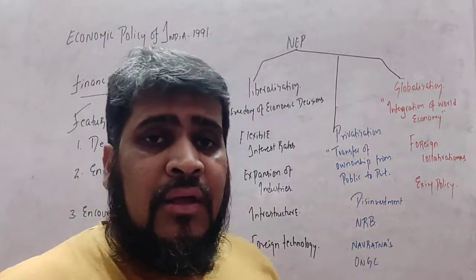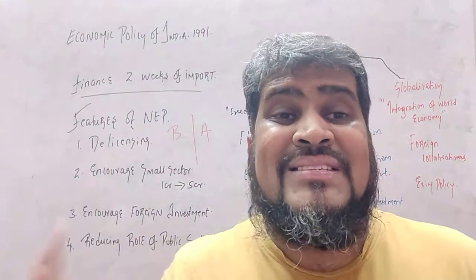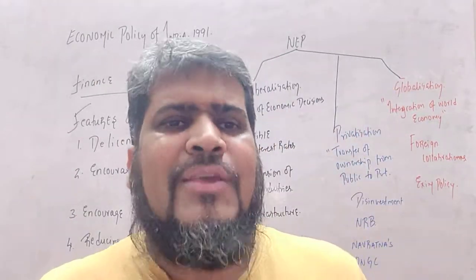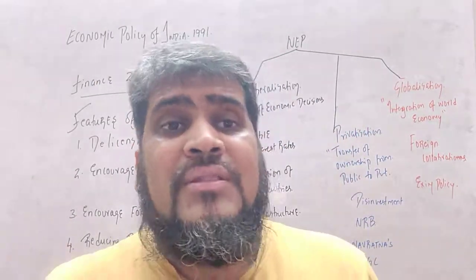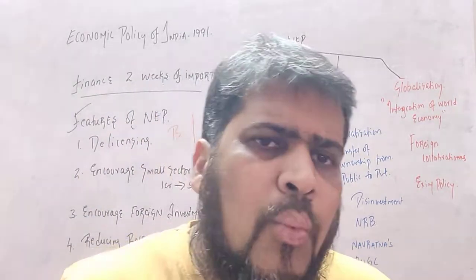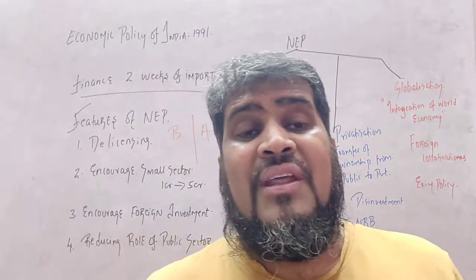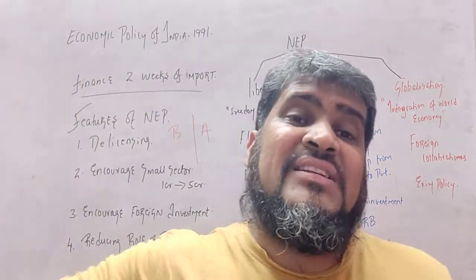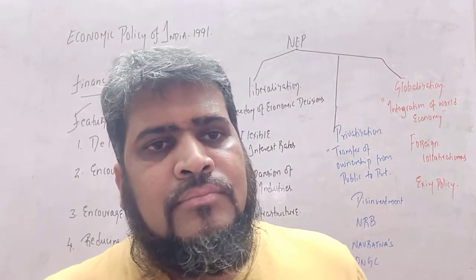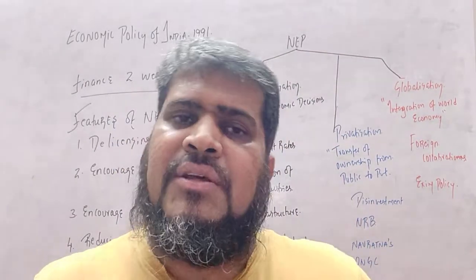What did the government do? The government analyzed the sick public units. What are sick public units? Public sector units that are working but suffering from loss consistently year after year, not making any profits. They are known as sick public sector units.